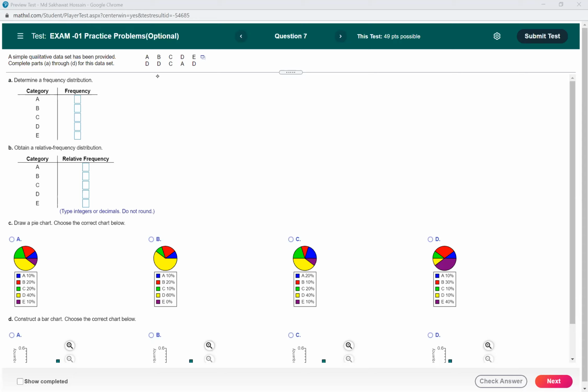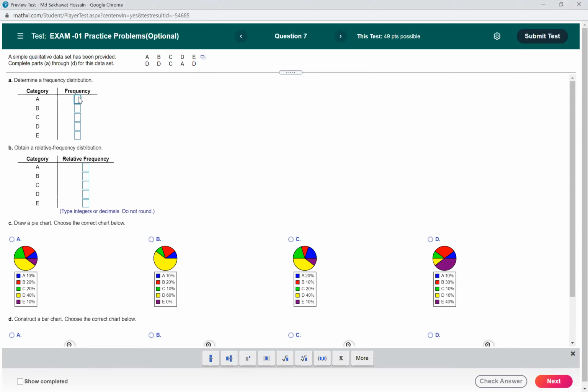This is qualitative data, so we have different categories: A, B, C, D, and E. We have 5 categories. First we list all the categories, then the frequency corresponding to each category. For A, the frequency is 2, right? We have 2 A's. How many B's? 1.